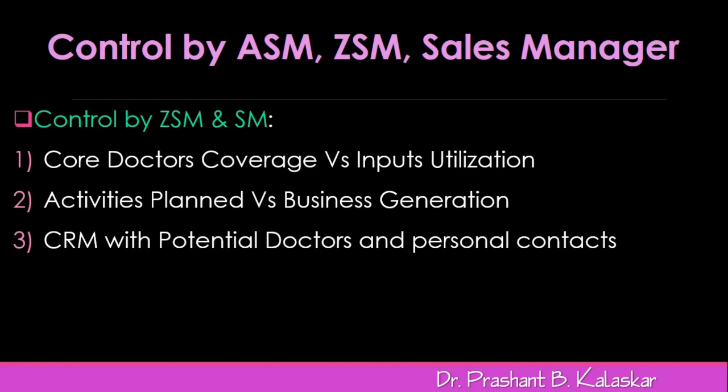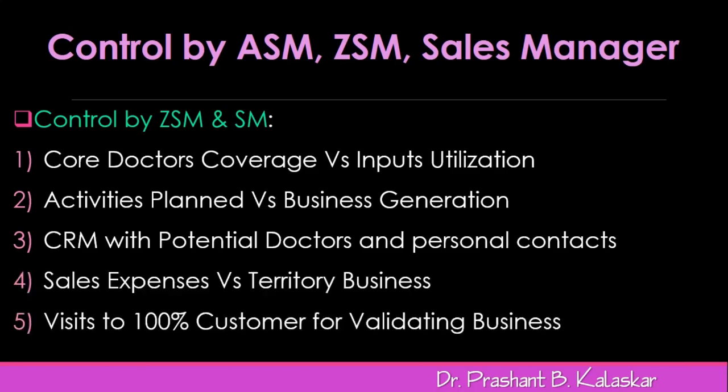Such doctors will be met and personally contacted by these senior managers. Fourth, sales expenses versus the territory business, whether it is achieved or not, and then ensuring that there is 100% visit to the potential doctors, as well as validating the business from each territory.